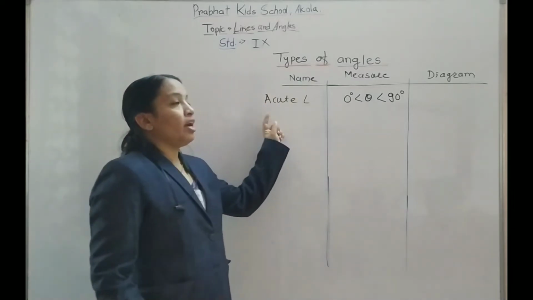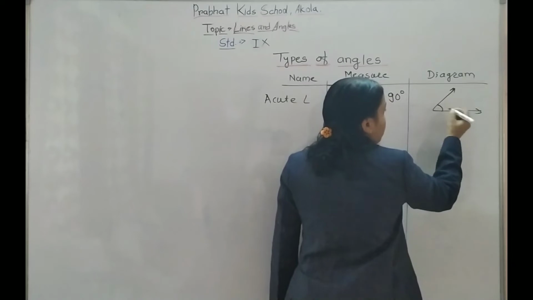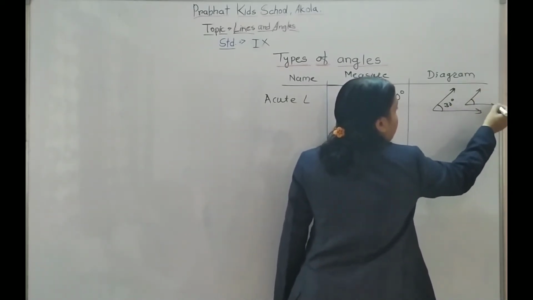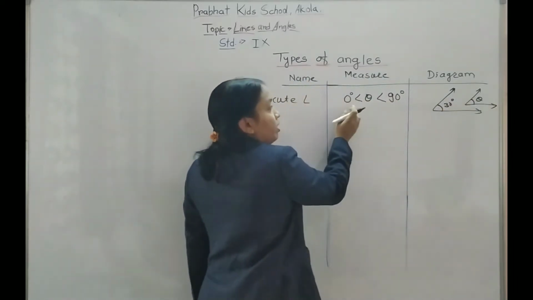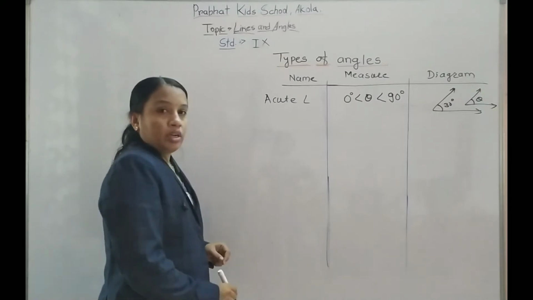Then it is called an acute angle. The diagram is like this. If it is 30 degree, or angle theta, between 0 and 90, then it is called an acute angle.